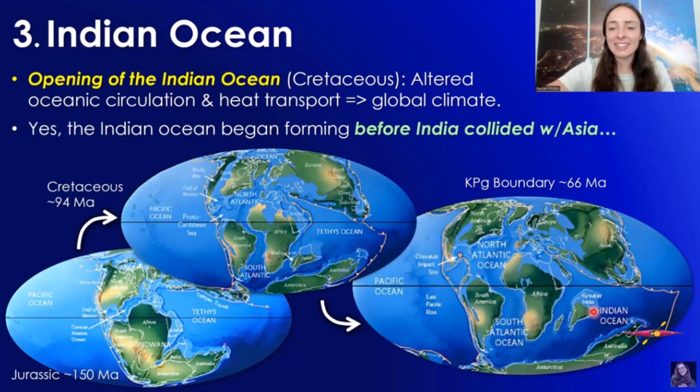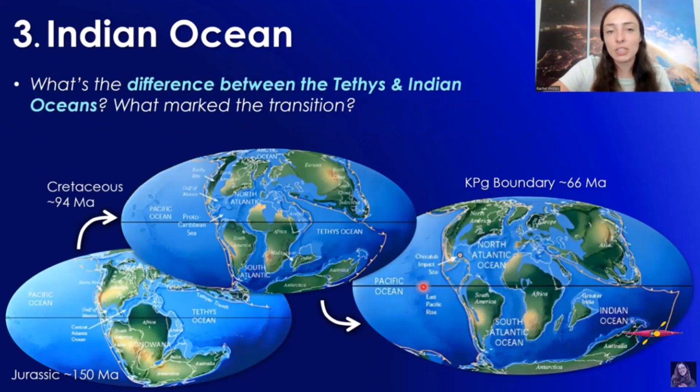And I know what you're thinking. India actually hadn't hit Asia yet. It was headed up there, but it hadn't collided with Asia yet. So the Indian Ocean already started to form before India collided with Asia. Also, with these reconstructions of paleogeography at these different times in Earth's history, you might be noticing that the Tethys Ocean looks to be kind of where the Indian Ocean is today, or kind of took over where the Tethys Ocean was then. So what is the difference between the Tethys and Indian Oceans, and what marked the transition between the two?